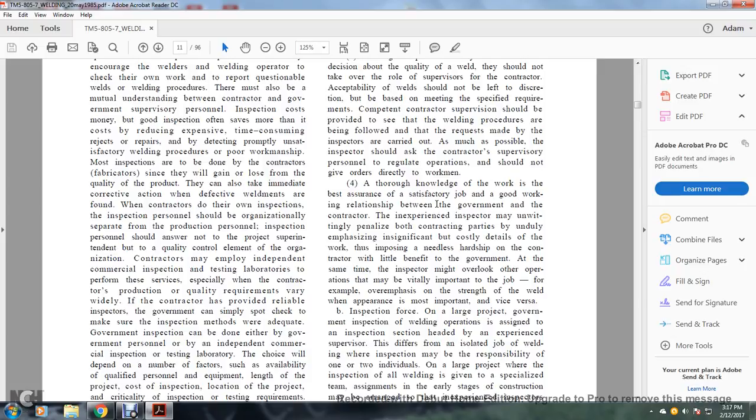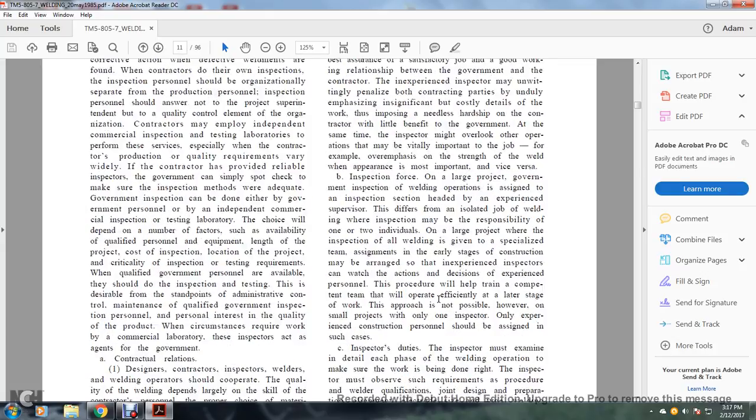The good working relationship between the government and the contractor. The inexperienced inspector may unwittingly penalize both parties by unduly emphasizing the significant cost details of the work, imposing needless hardship on the contractor with little benefit to the government. At the same time, the inspector may overlook other operations that may be vital and important to the job. For example, overemphasis of the strength of the welding when appearance is most important, or vice versa.